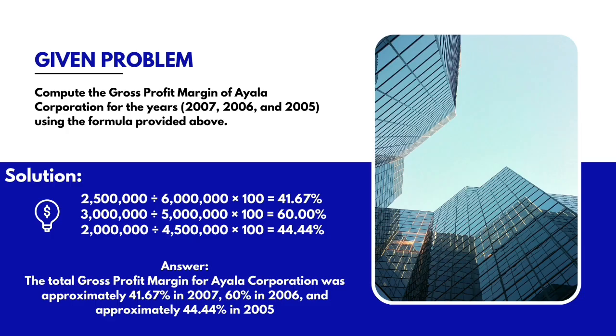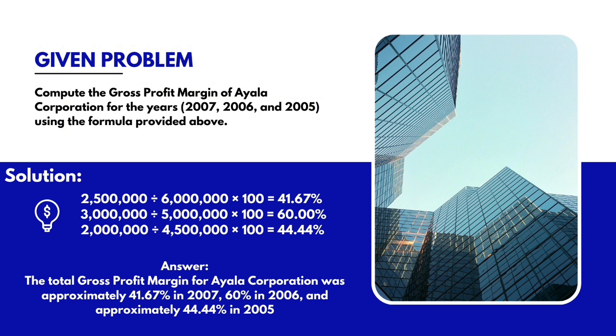So the solution for 2007: 2,500,000 is divided by 6 million and multiplied by 100. So we will have a gross profit margin of 41.67% for 2007.